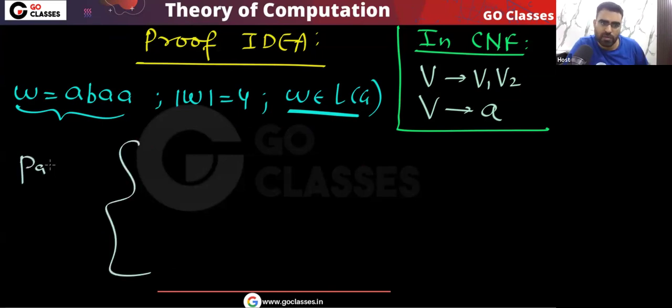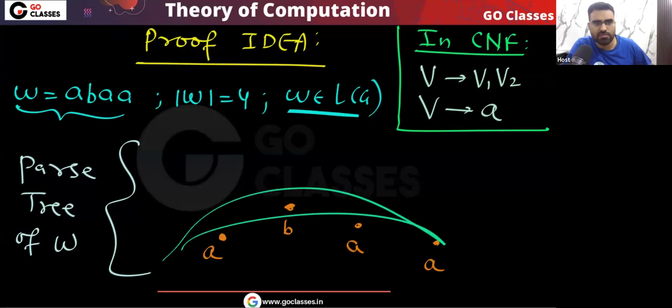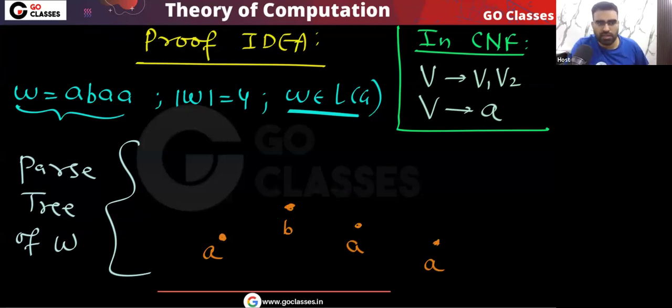How will the parse tree of W look like? The leaves will be your A, B, A, yes or no? Somewhere A will be there, somewhere B will be there, A will be there. Do you agree with me that these will be the leaves? If you look at the parse tree, all of them will be the leaves.